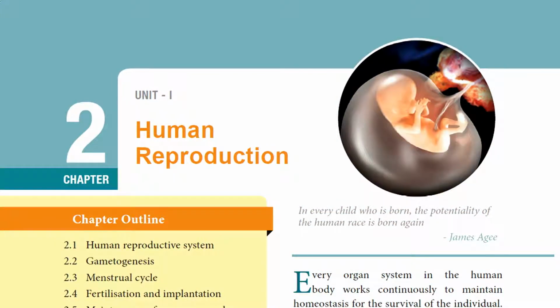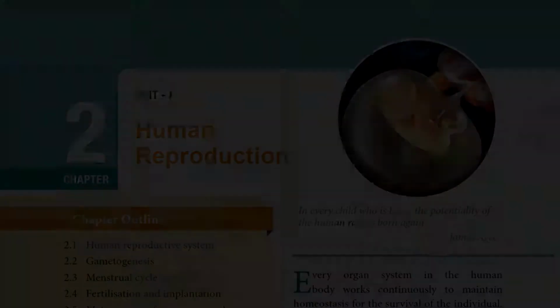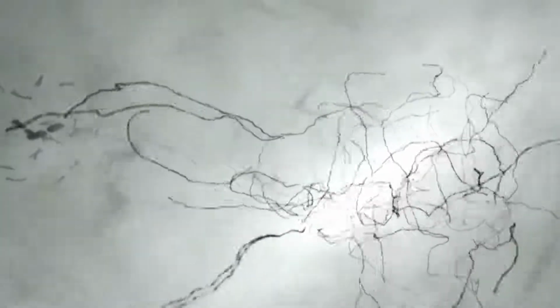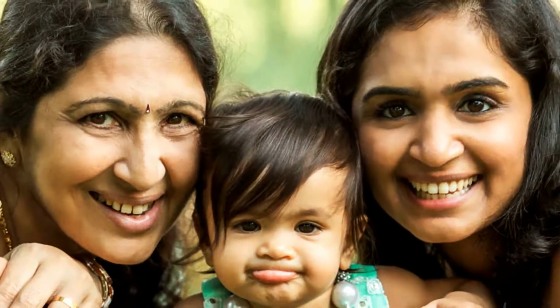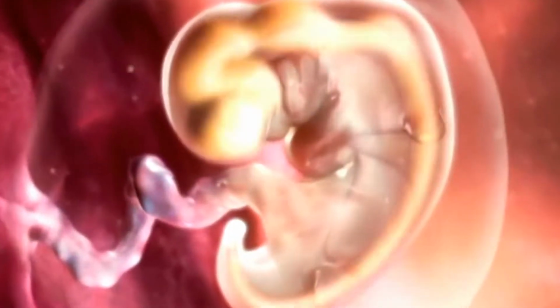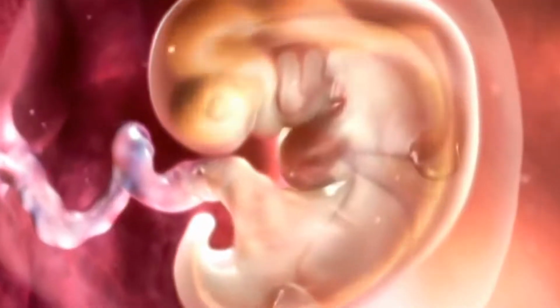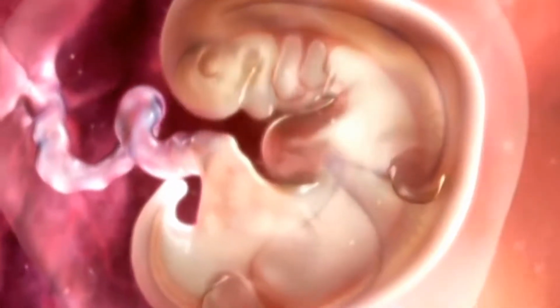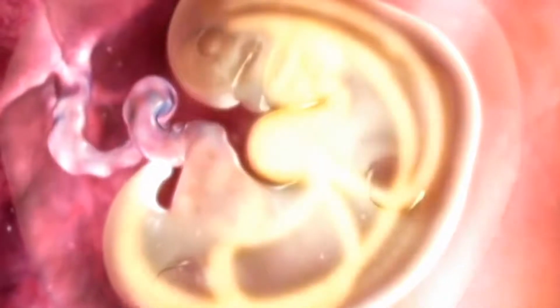Reproduction. Here we are going to discuss human reproduction. First, we are going to have an idea about what reproduction is. When we say reproduction, in each and every process we try to send some information from one generation to another generation. So what kind of material are we going to send to the next generation, and how are we going to send it, and how and where will it be produced? These things we are going to discuss right now.